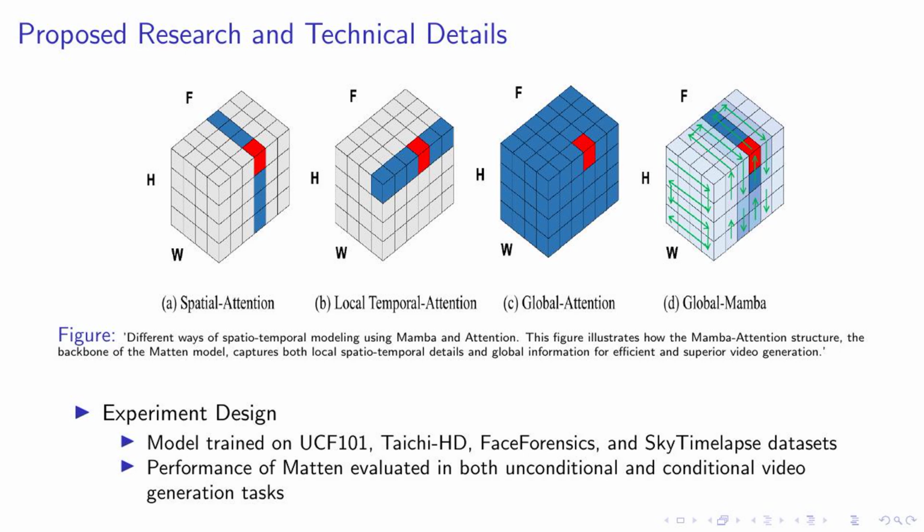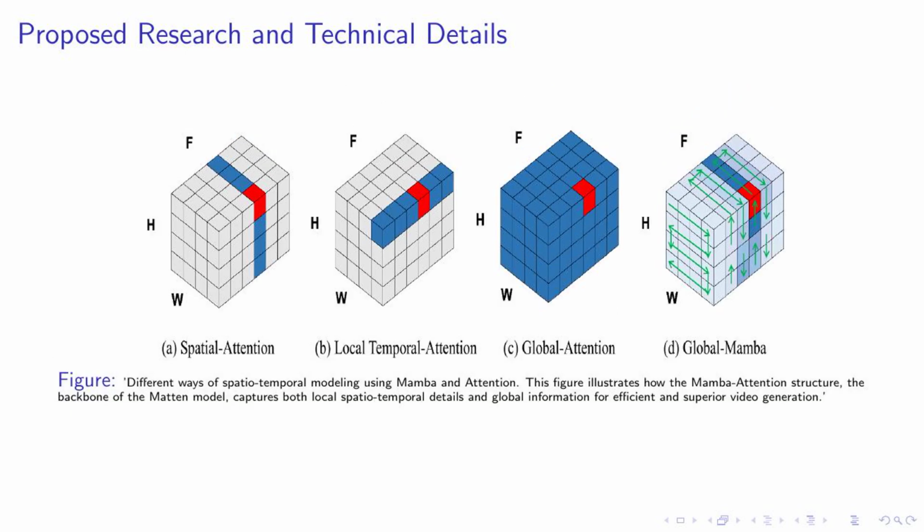Moving on to our proposed research and technical details, let's take a closer look at this figure. It illustrates the different ways of spatio-temporal modeling using Mamba-Attention. As you can see, the Mamba-Attention structure forms the backbone of our proposed Matten model. This structure is designed to capture both local spatio-temporal details and global information. This dual approach allows for efficient and superior video generation.